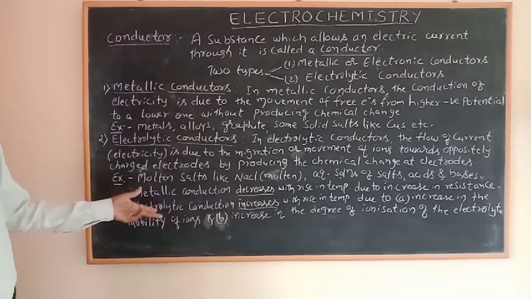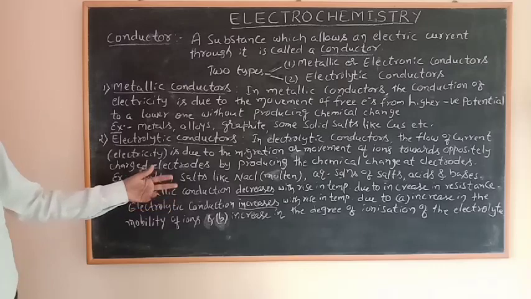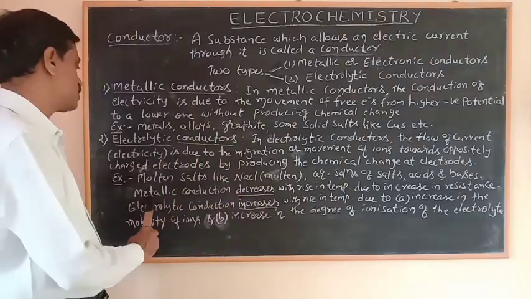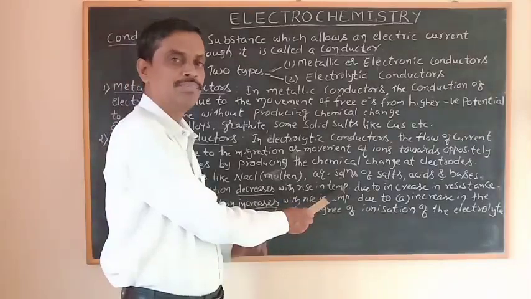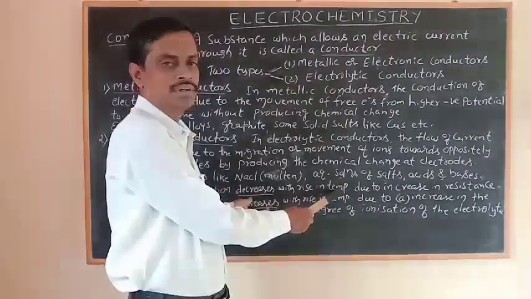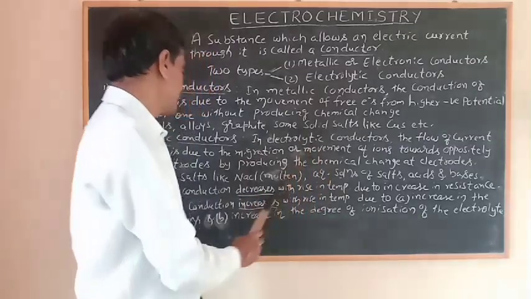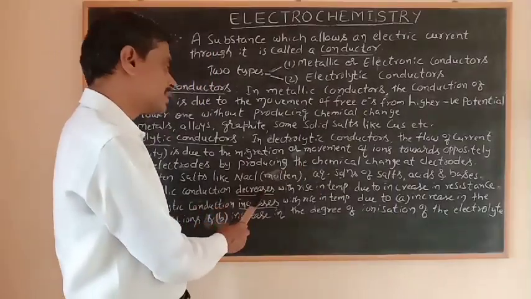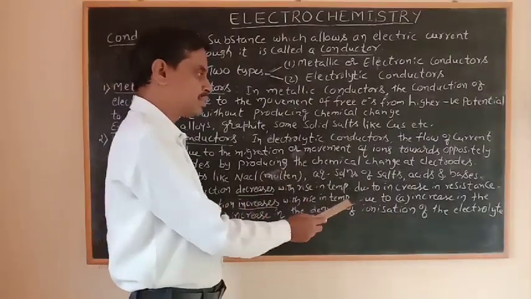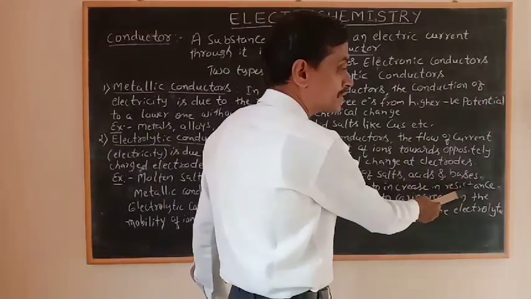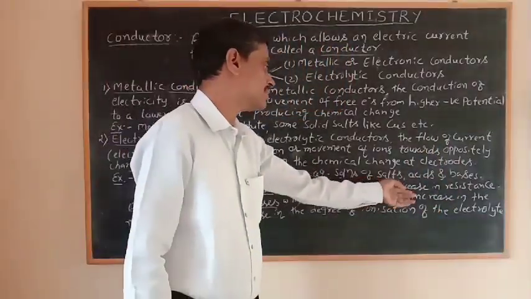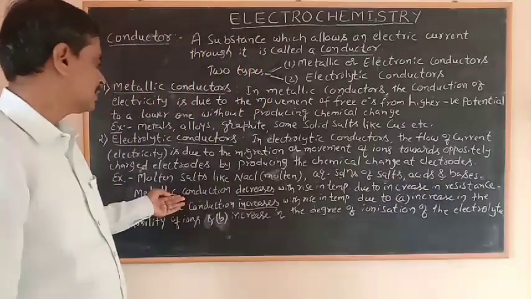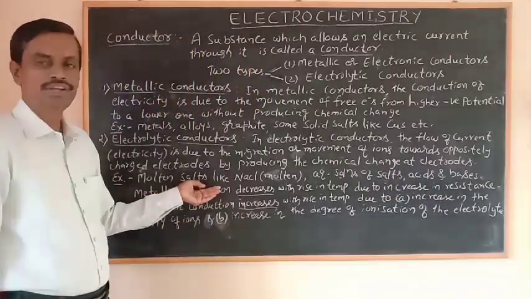Then the important difference between the metallic conductor and the electrolytic conductor is the dependence on temperature. Metallic conduction decreases with rising temperature. It is due to an increase in resistance. The resistance of a metal actually increases, and due to the increase in resistance, there is a decrease in metallic conduction.